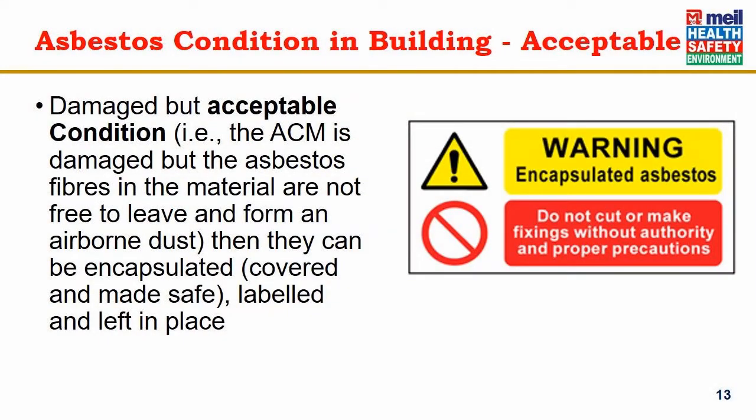If the ACM is damaged, but the asbestos fibers in the material are not free to leave and form an airborne dust, then they can be encapsulated, covered and made safe, labeled and left in place. For example, an additional coat of paint or an epoxy layer may be put on top of the asbestos so that it doesn't get released in powder form or fiber form, and it can be kept in place.